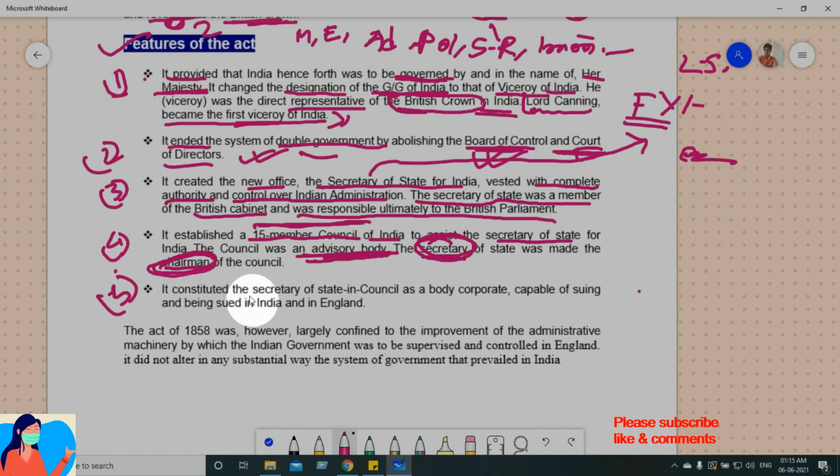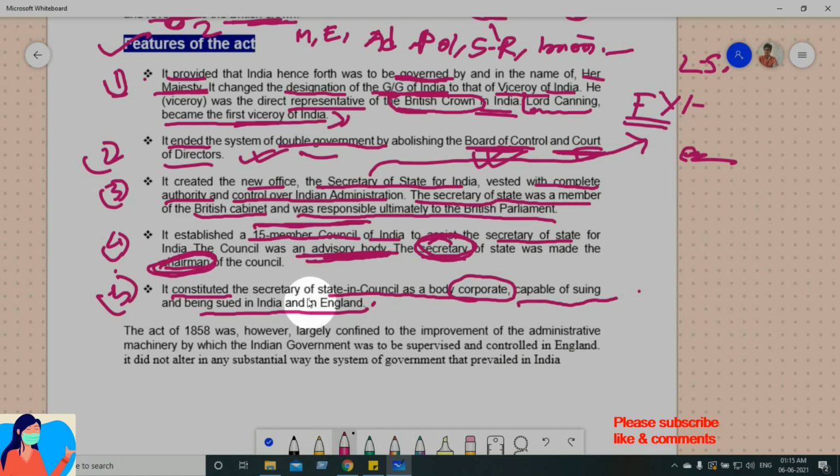It constituted the Secretary of State in Council as a body corporate, capable of suing and being sued in India and England. So it looks very tricky, but आपके लिए उसको तोड़ दूं. It constituted the Secretary of State. Constituted मतलब बनाया गया.